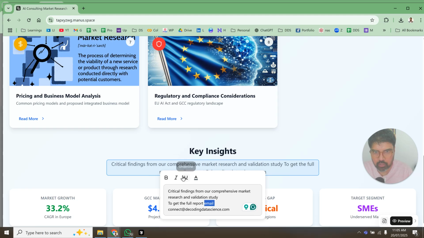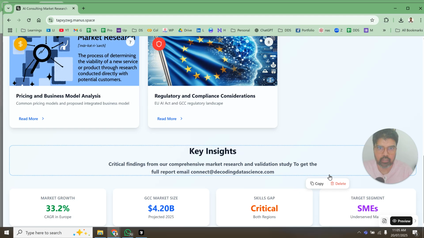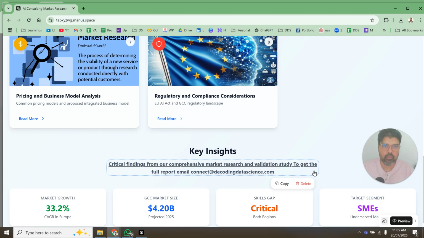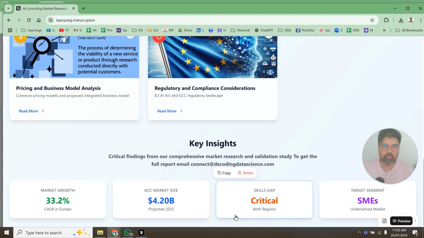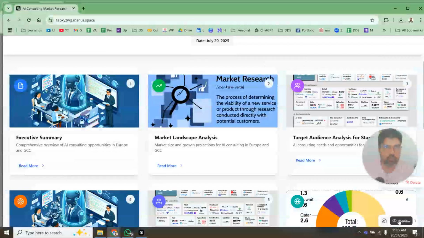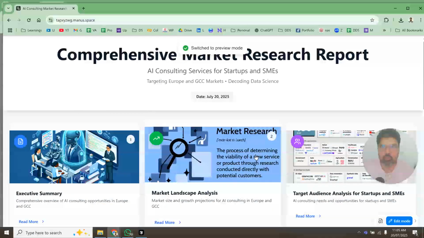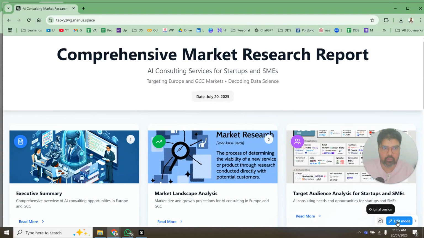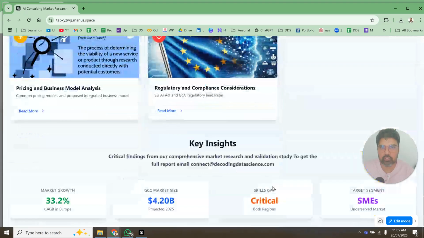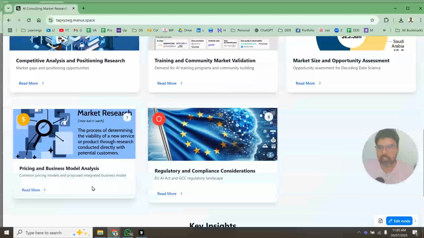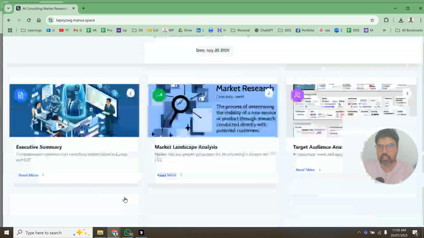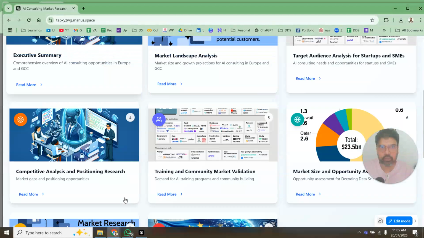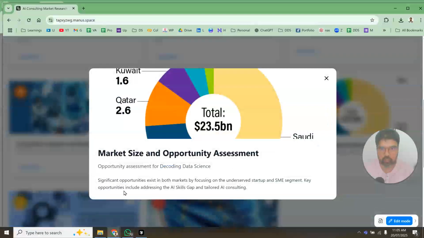Email, okay, and make it bold. Yeah, see this: to get the full report, email. Okay, this looks nice. So we want to preview this. Switch to preview mode, original version. So this is fine. Now I got this, and then you will be able to share this with everyone and get an idea of how things are working. And it's a good report. Market sizing and opportunity: significant opportunity in both markets.